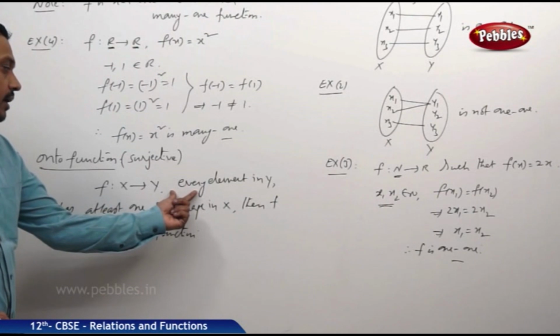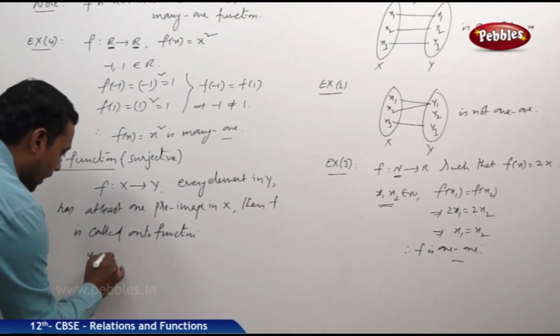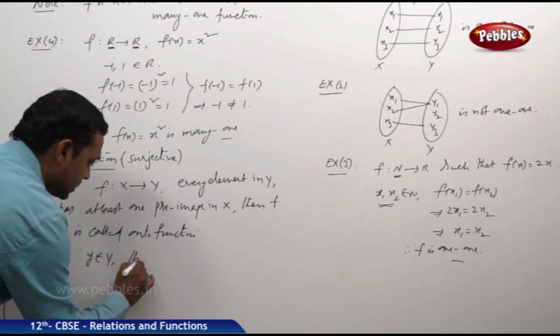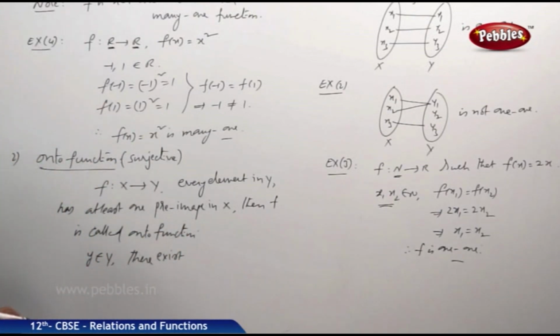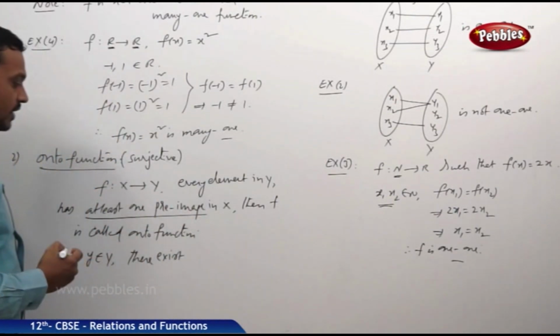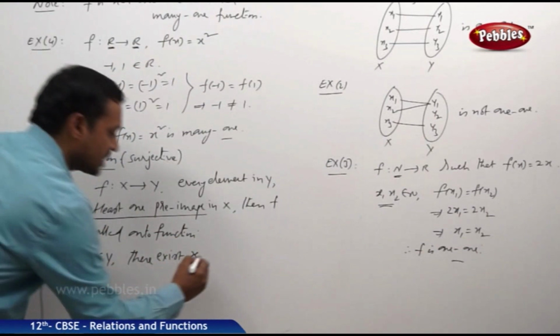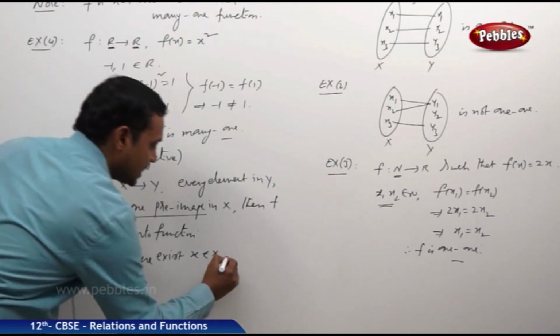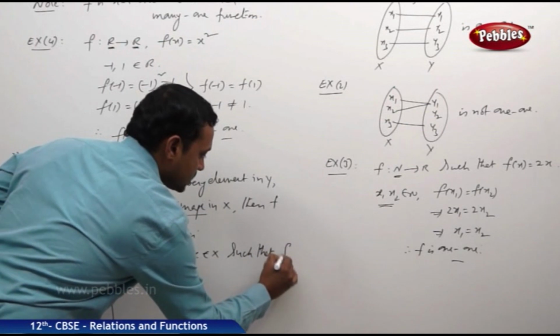Now, in another way, for every y belonging to Y, there exists at least one pre-image, some x belonging to X, such that f of x is equal to y.